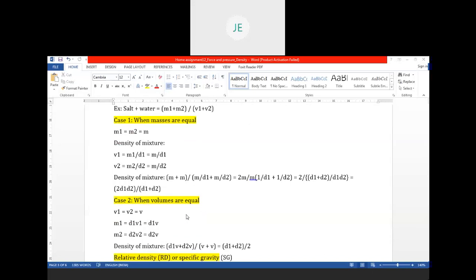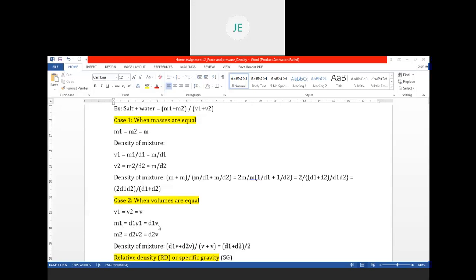Let us take case 2, when volumes are equal. That is V1 is equal to V2, let us say V. Then mass is equal to density into volume, the basic formula.